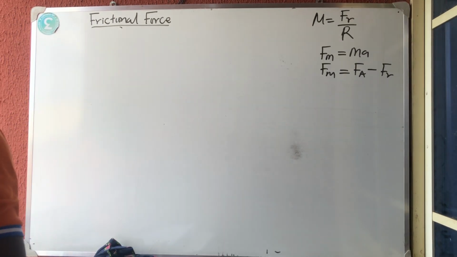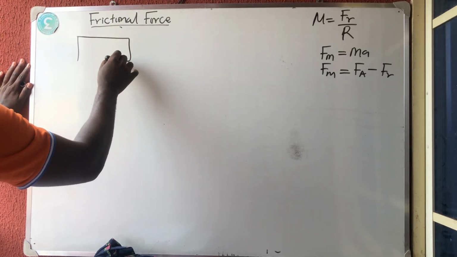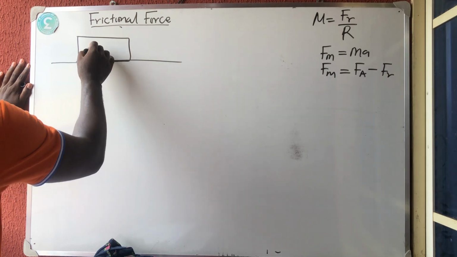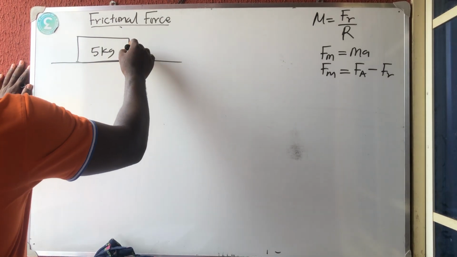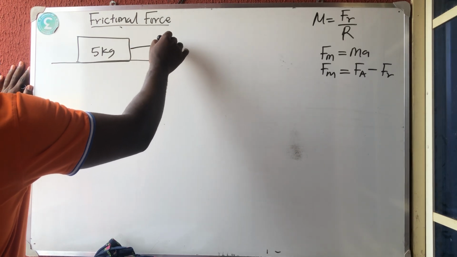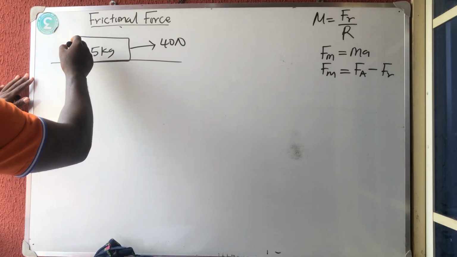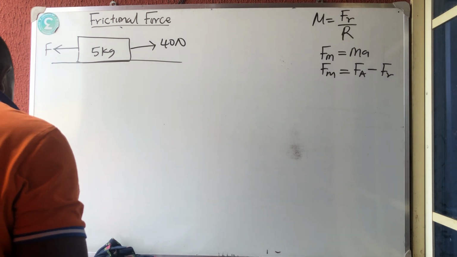So let us solve the second question. The second question here, they gave us a body on this plane, and the body is 5 kg. They gave us that a pulling force of 40 Newton is applied. This is the applied force, and then the frictional force is going this way, F. Now let us read the question.